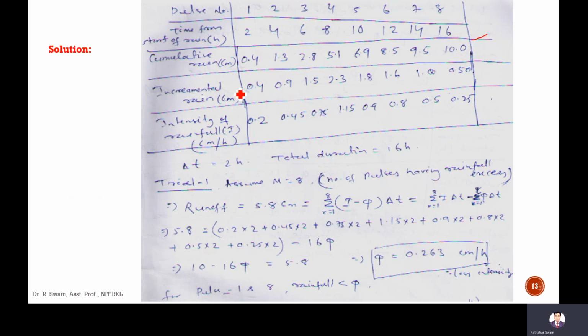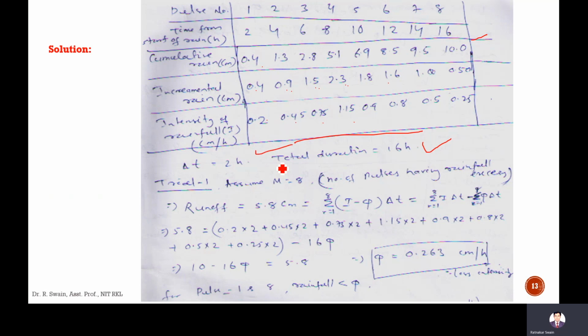The incremental rainfall will be 0.4, 0.9, 1.5, 2.3, just the difference of these two terms. Then the intensity of rainfall can be calculated using this incremental rainfall divided by time, that is 2 hours. Here it will be 0.2, 0.5, 0.75, 1.15, like this. So the total duration is 16 hours, and delta D is 2.